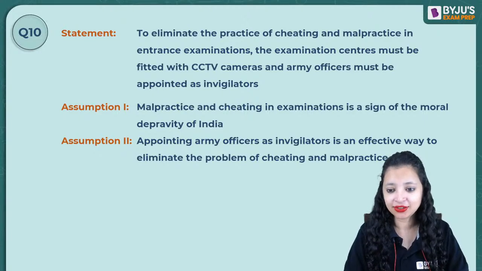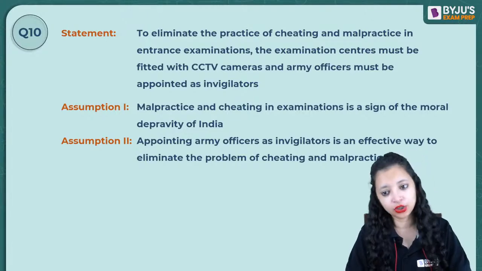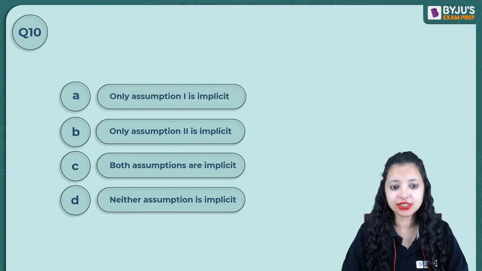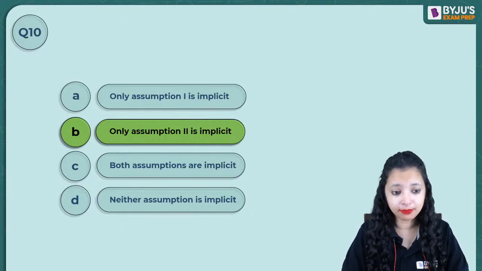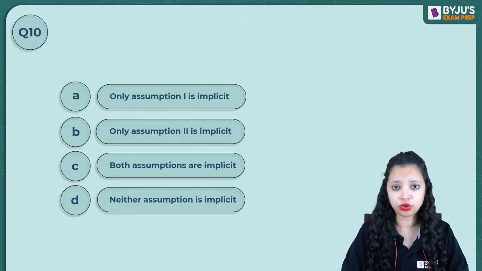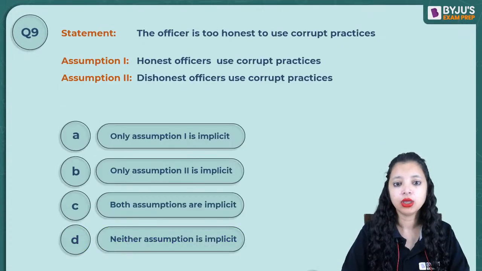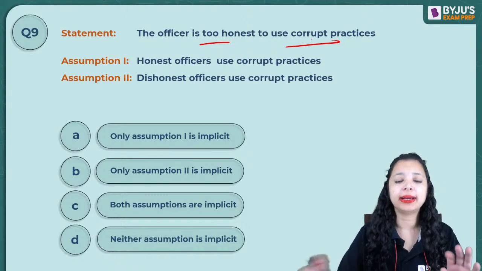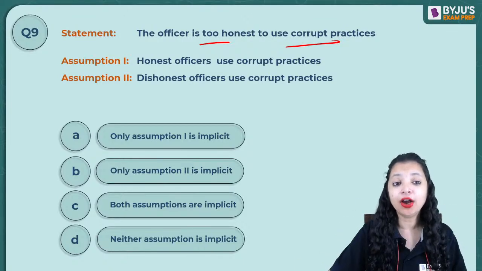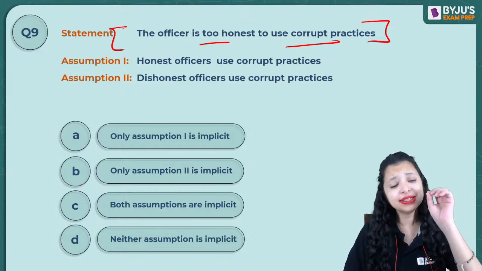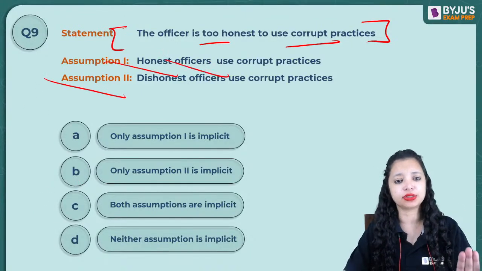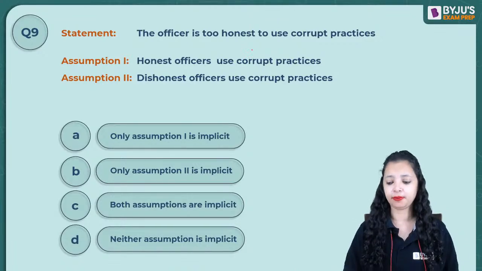So, for that matter of fact, okay, Anubhav, I'll go back to that. The correct answer here is going to be only and only two will follow. Somebody had a doubt with question number 9. Anubhav, I'll take you back to question number 9. The officer is too honest to use corrupt practices. Please understand, it's a play of words. Understand the meaning of the question. What is the question saying? Forget the assumptions. Understand what is the question saying.